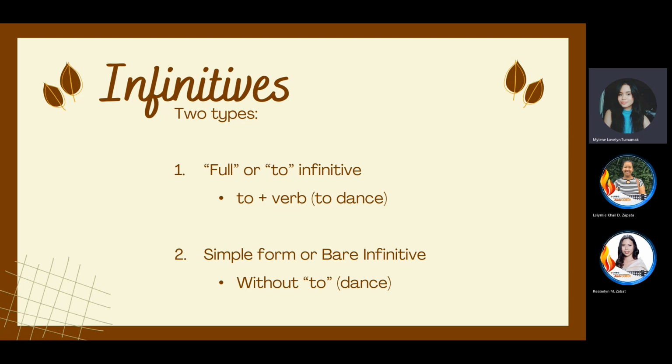But if we don't have the word to at the beginning of our verb, we call that simple form or bare infinitive. So again, we have two types of infinitives: the full or to infinitive, and the simple form or bare infinitive.